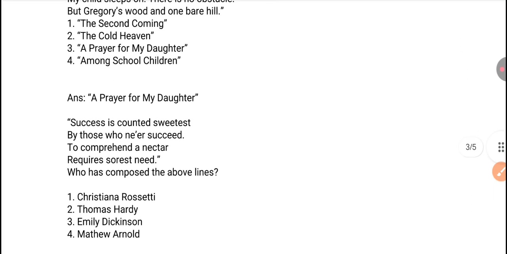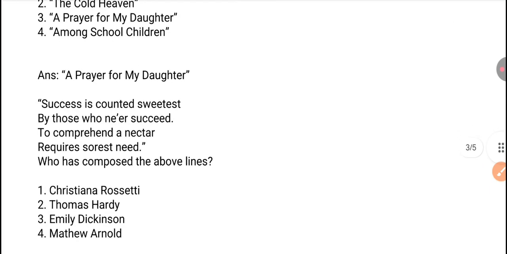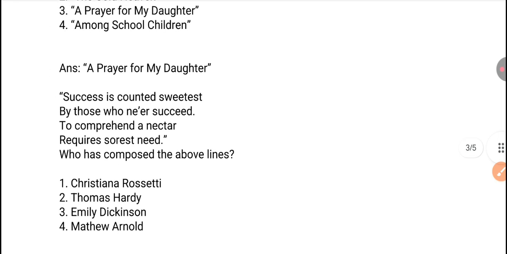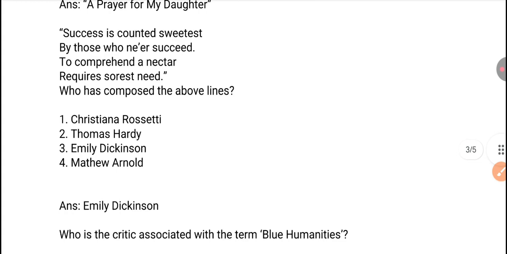Next question. Success is counted sweetest by those who near succeed. To comprehend a nectar requires sorest need. Who has composed the above lines? You have to identify the author or the composer of these particular lines. So options are Christina Rossetti, Thomas Hardy, Emily Dickinson, or Matthew Arnold. So the right answer is option 3, Emily Dickinson.